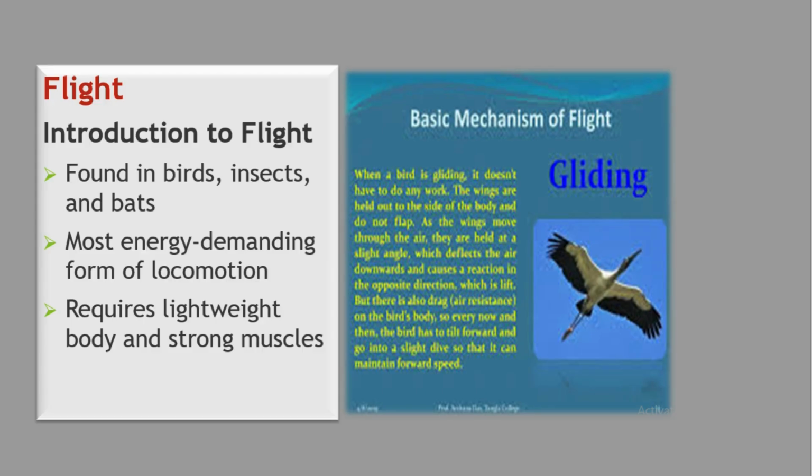Flight is basically found in birds, insects, and bats. It is the most energy-demanding form of locomotion, and it requires a lightweight body and strong muscles.